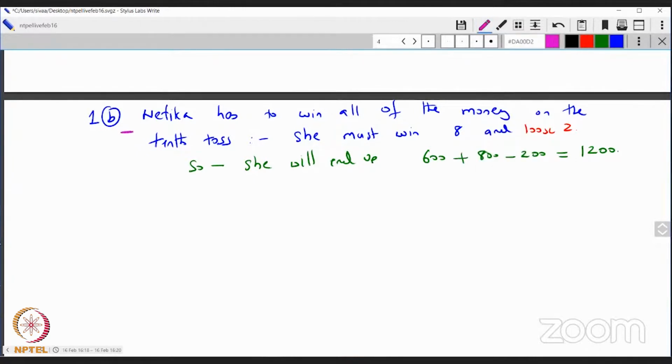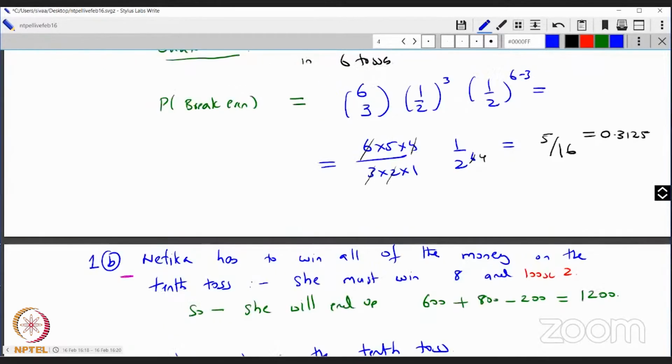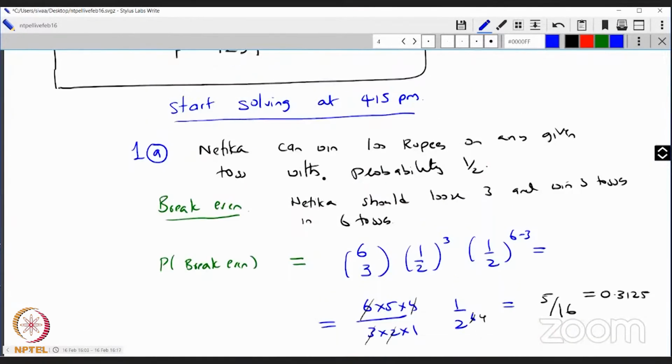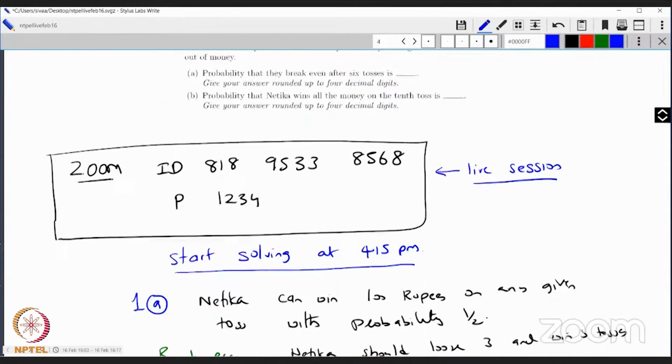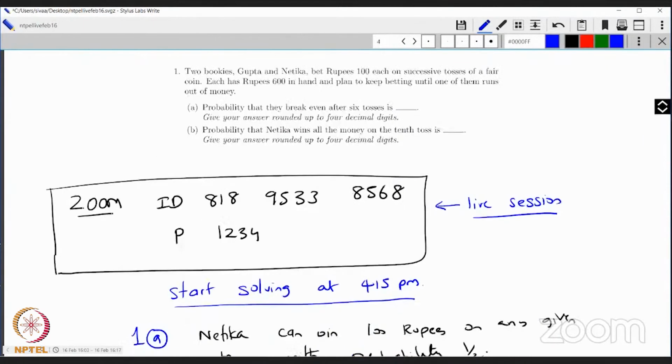The second observation is that she has to win the 10th toss. The 10th toss she must win, otherwise the game will not end at the 10th. And that's what the problem demands. The question is the probability that Netika wins all the money on the 10th toss. So the 10th toss she must win. That's when the game ends.